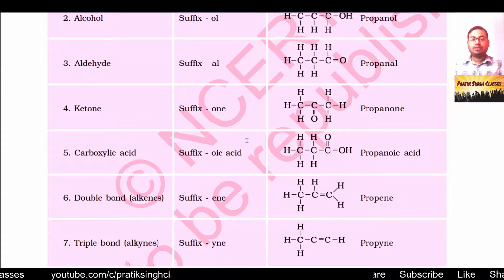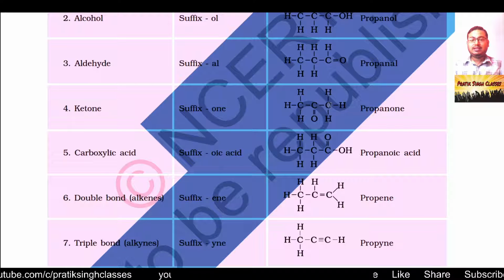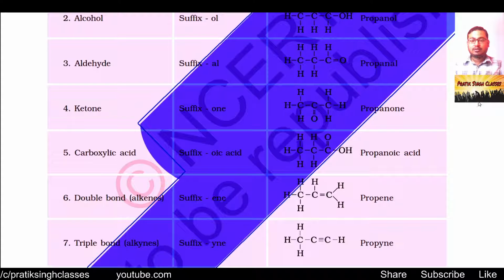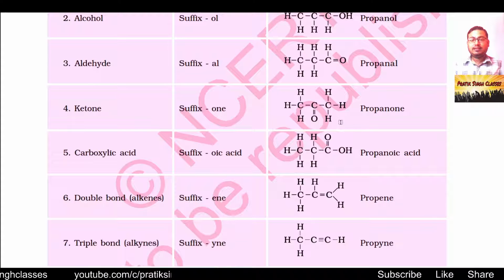Then for ketone we have the suffix bond CO bond. Here you can see that we have 3 carbon atoms attached with each other with single bonds. For ketone we have the suffix -one. Because of 3 carbon atoms we have propa and suffix -one, so propanone.